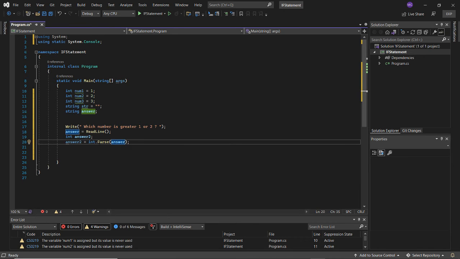And we're taking that encapsulated data, and we're going to put it inside this integer. Now remember, these two are different data types. This answer, when you look up here, it's a string. And over here, when I created answer 2, remember answer 2 is an integer.